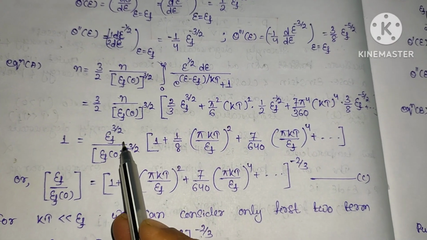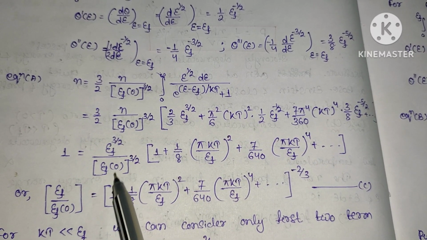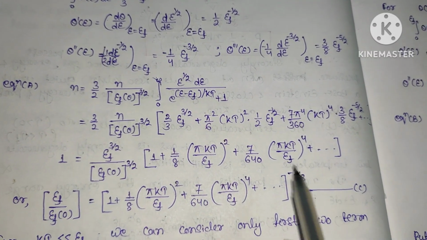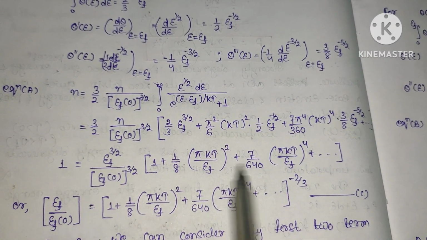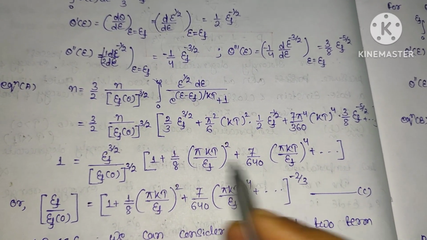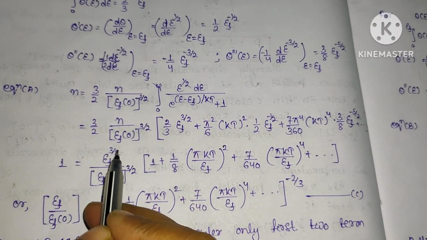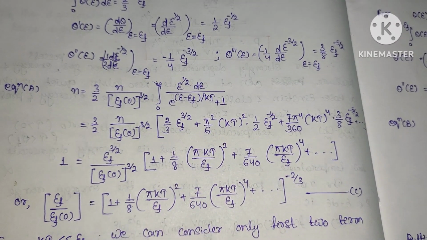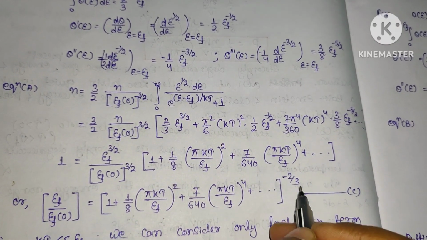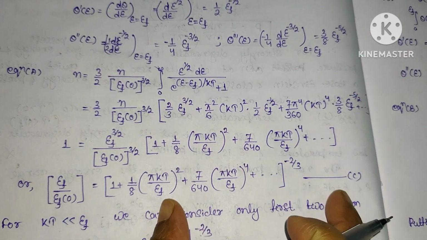Now this E_F by E_F(0), whole power 3/2. So by taking this term common to the left hand side, this becomes 1 plus 1/8 into this much plus so on, to the power minus 1. Again, if I take the power 2/3, the 3/2 and 2/3 get cancelled, and if I take this power to the other side, it becomes minus 2/3. So E_F by E_F(0) will be this much.